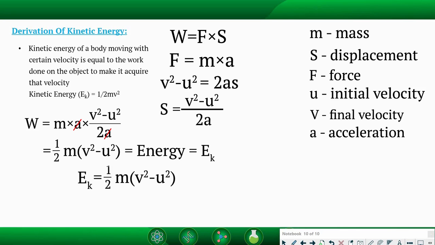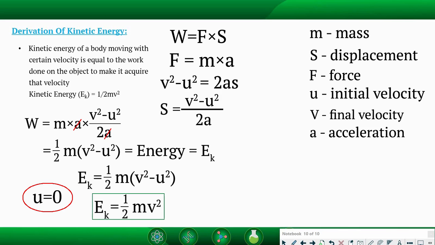And if we take a situation where u is equal to 0, the object has started from rest. So kinetic energy of that object will be nothing but 1 upon 2 m v square. So here also again you can say if v is more, if the object is moving with higher speed, it will have more kinetic energy. If v is less, the object is moving with slower speed, it will have less kinetic energy.